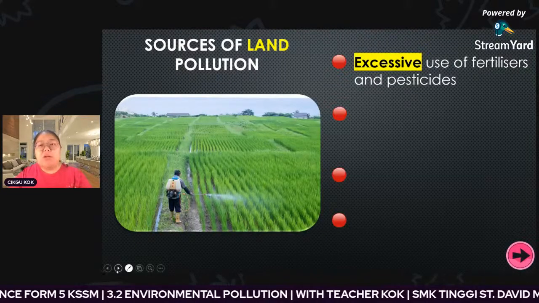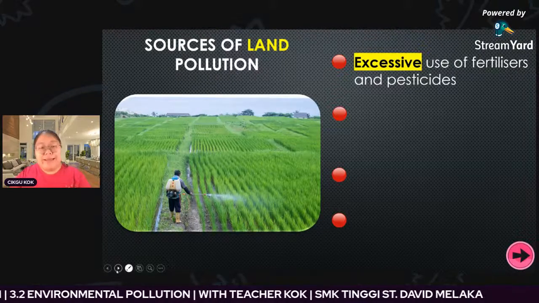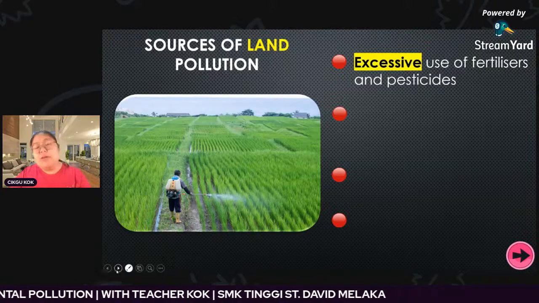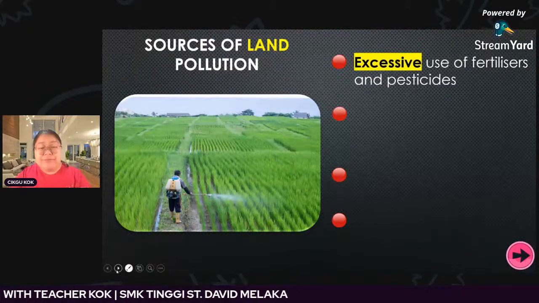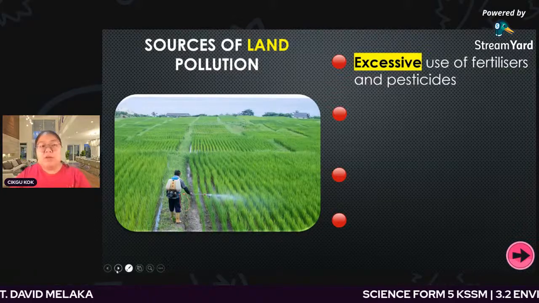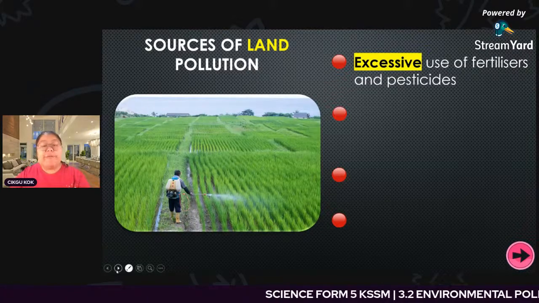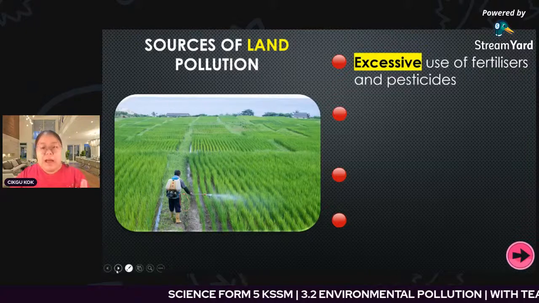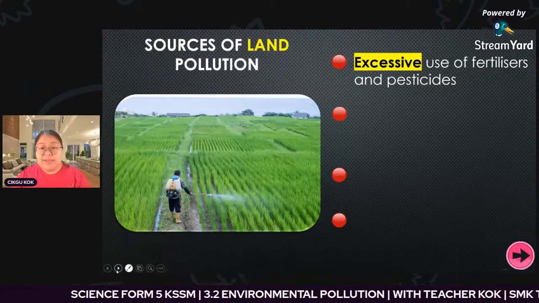This is one cause of land pollution. After a long time, the land may become infertile, so it will affect other plantations. This is one of the sources, for farmers who use more pesticide because they want to keep insects away.